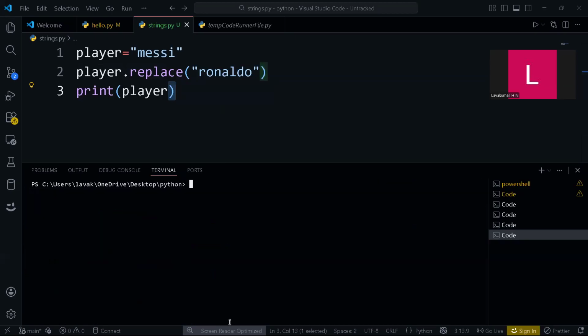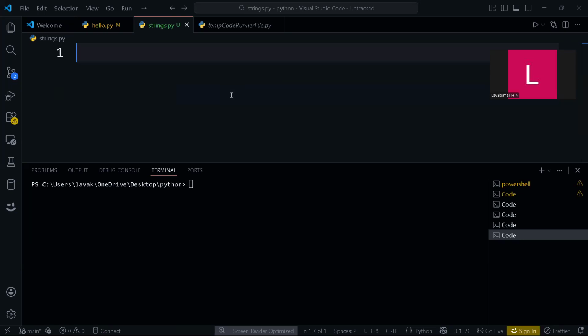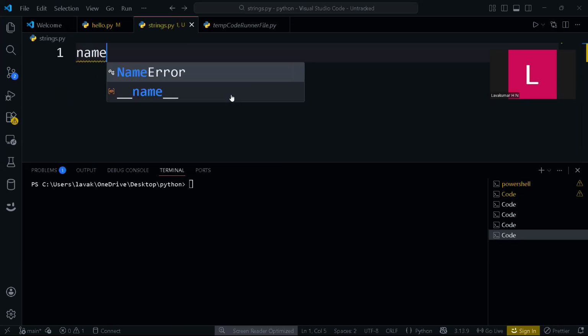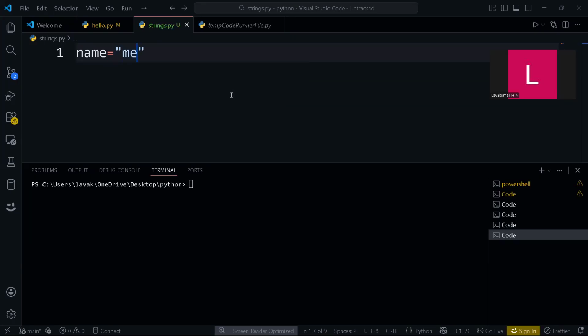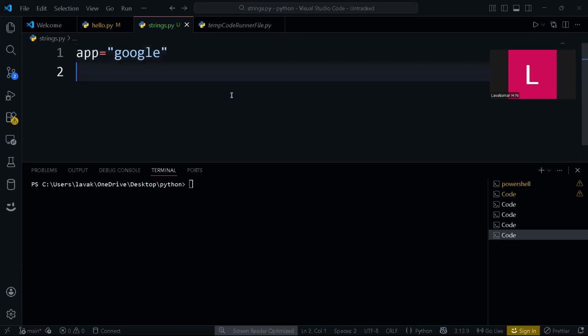Let's take an example, name equal to Messi. Or else let's take something real-time, let's take an app, Google. In this, I need to find how many times O is repeated. For that, you have a simple method called count.